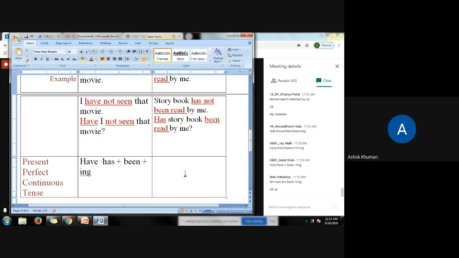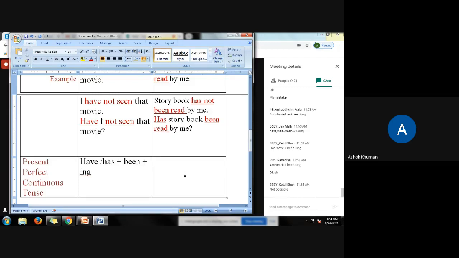Or what would be the passive? Yes, Ketul Shah. Not possible. Anybody?